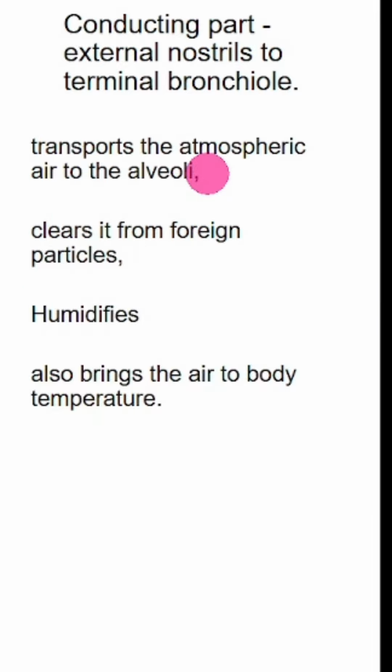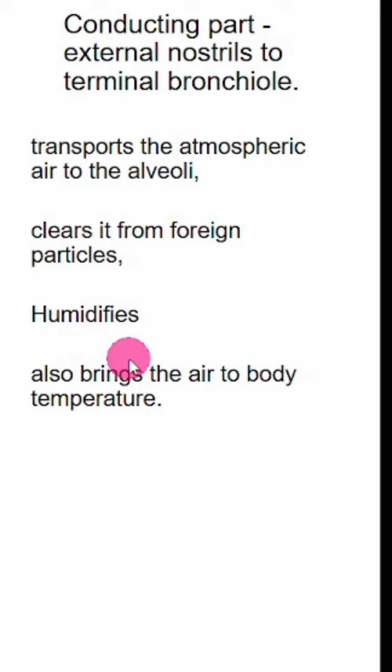When you do that, the air which is transported in the conducting system, it will be cleared of foreign particles, because first things first, the air moves upward, okay, and then it moves downward. So the anatomy is such that all the dust particles in the air will get stuck to the mucus, and there are hair also, so large particles will also be trapped by hair and small particles will be trapped by mucus. When it goes downward, then it will be clear of all these dust particles and foreign particles.